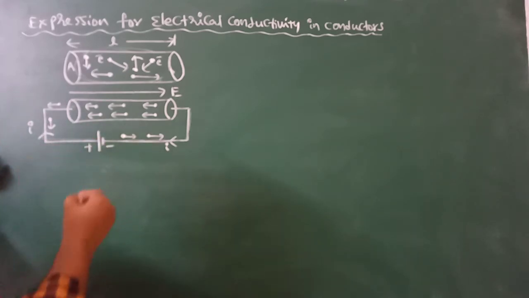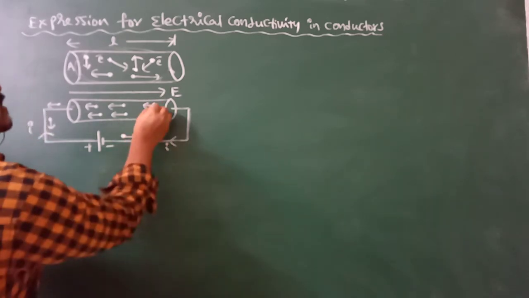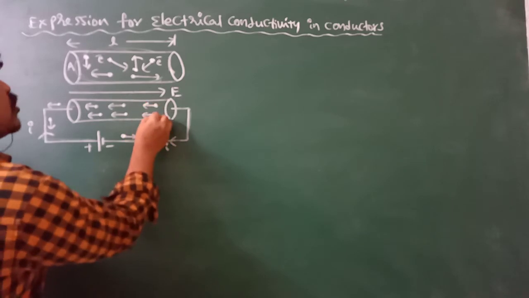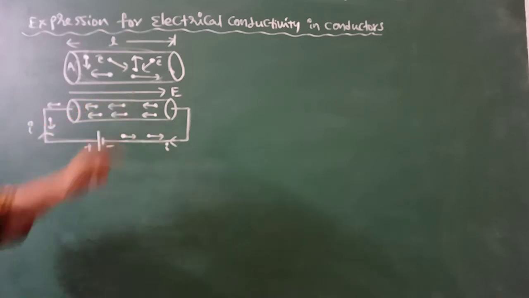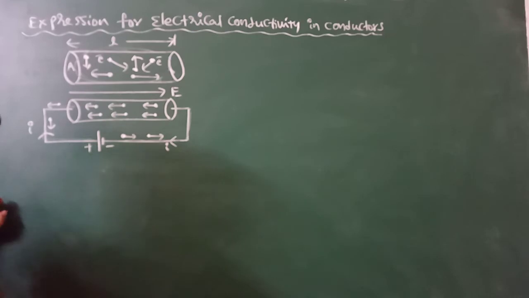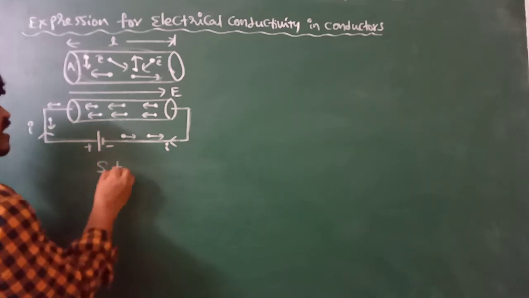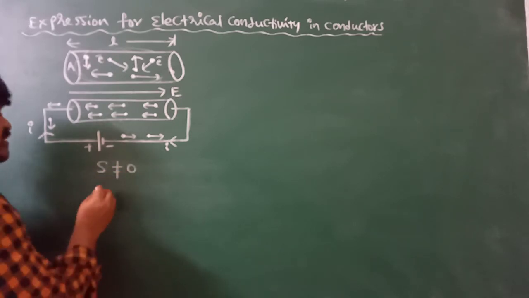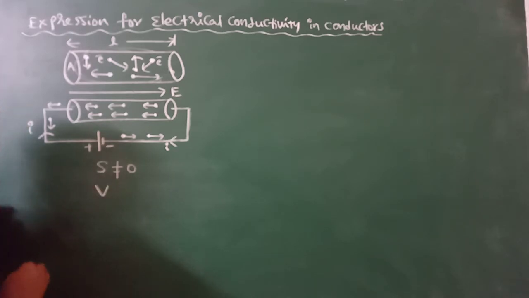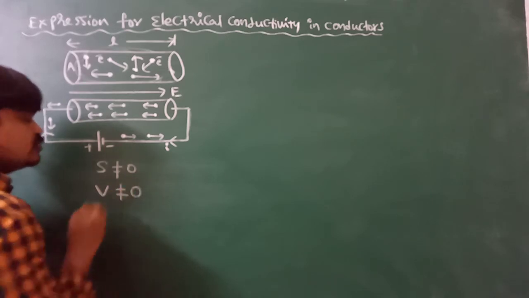Due to the applied electric field, the electrons modify their randomness and move in a particular direction, that is opposite to the direction of the applied electric field. When the electron modifies its randomness, its net displacement is not equal to 0 and it gets some average velocity that is not equal to 0.